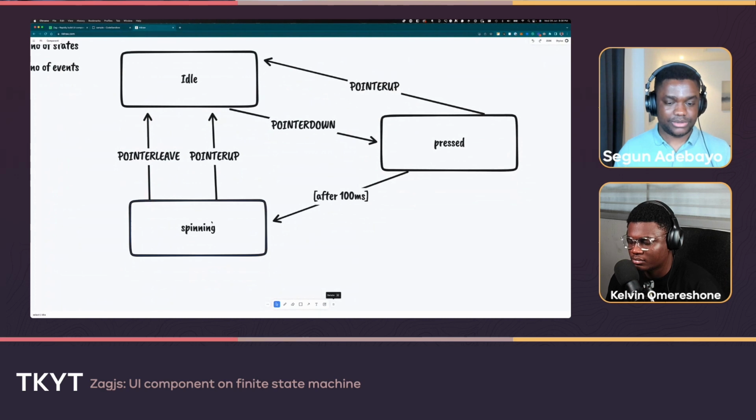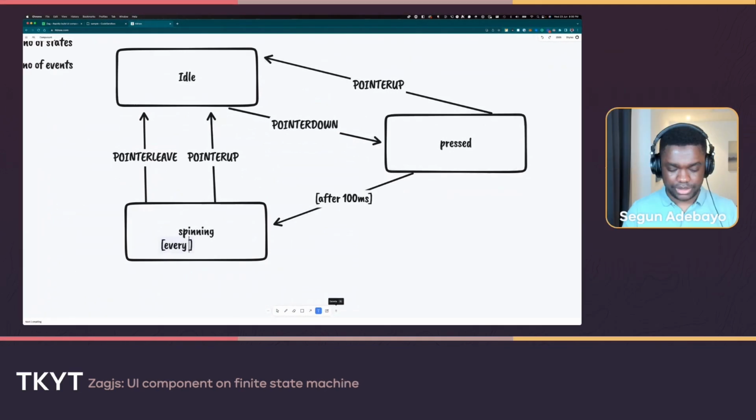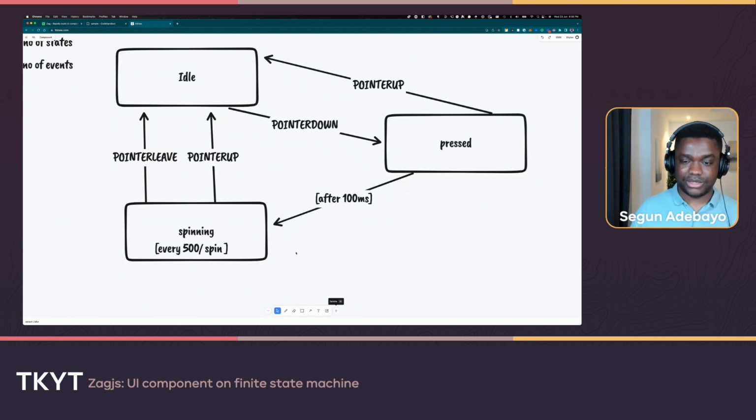Now the thing we forgot to talk about in this state here is something else. So it's like every, let's just say, 500 milliseconds, you actually want to maybe, let's call it, spin. We don't know whether it's increment or decrement. We actually want to call this interval of action. That is the missing piece from this statement. So I'm just adding this in here so it's kind of clear.